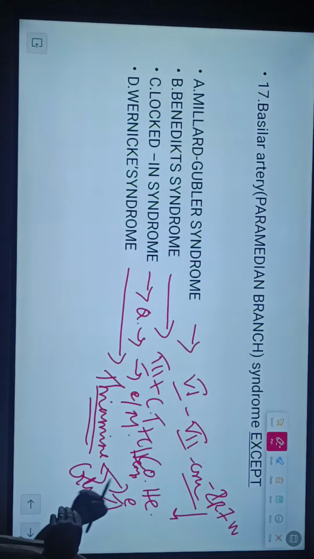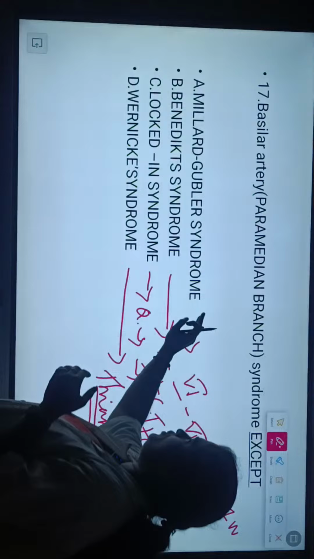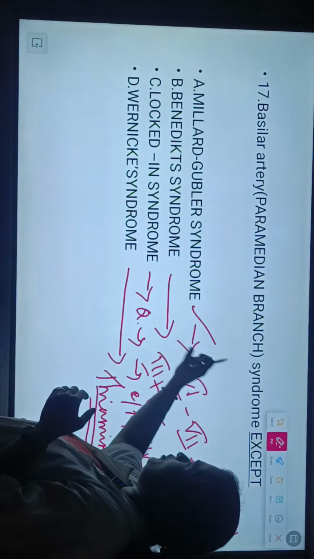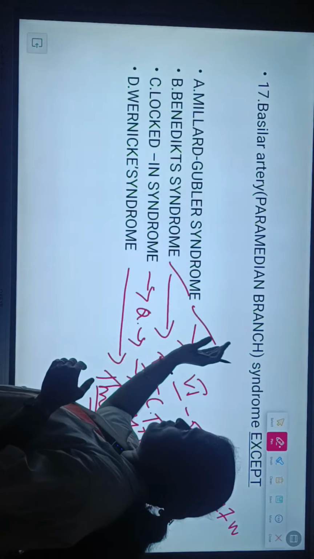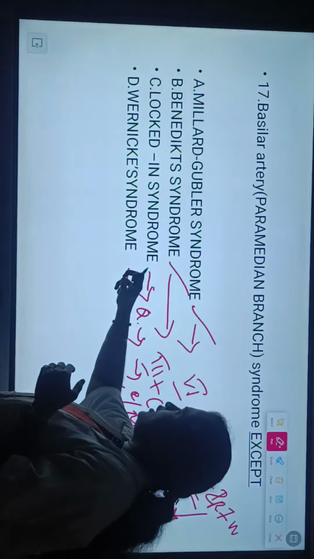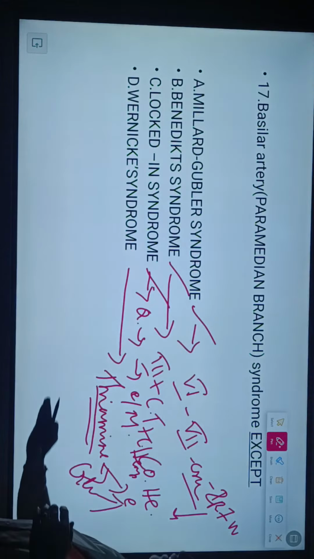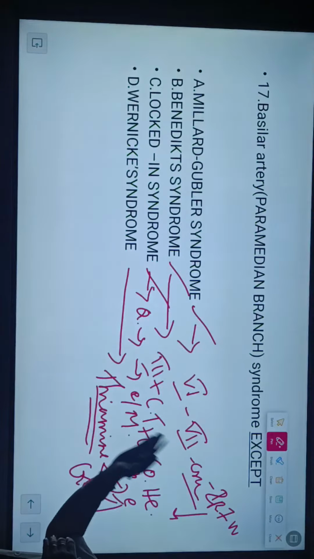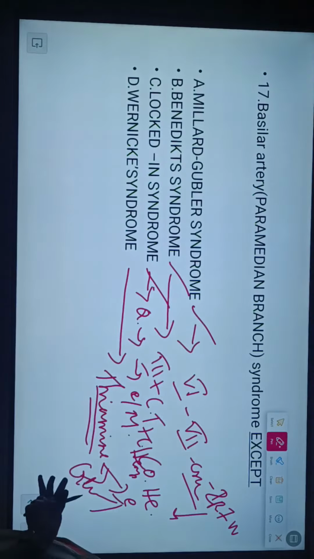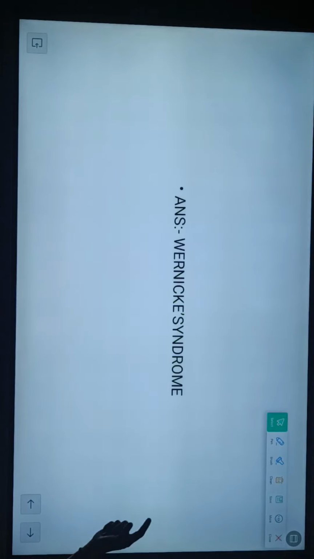That one is Basilar paramedian branch syndrome. Millard-Gubler, also the basilar paramedian branch supplies that pontine region, and Benedict's also is supplied by the basilar artery. Locked-in syndrome, these are all syndromes related to the basilar artery. Wernicke's is a deficiency of vitamins, so that is the odd one. The answer is Wernicke's syndrome.